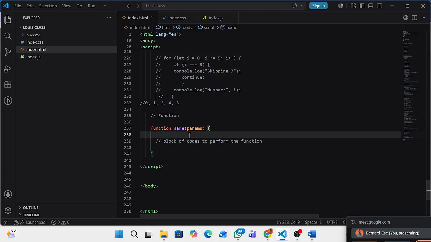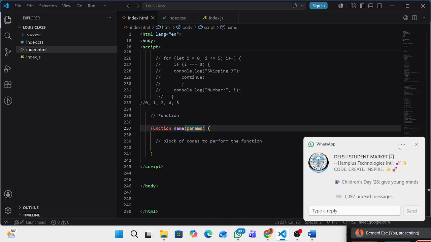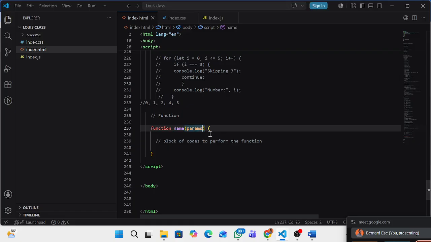So for your function to receive a parameter, your parameter will be inside this bracket here, immediately after the name of the function. So that's the parameter.